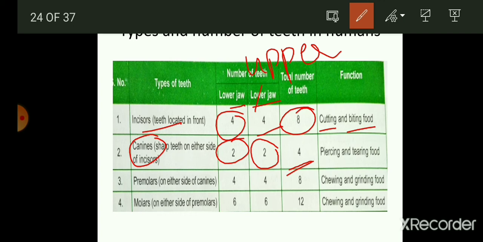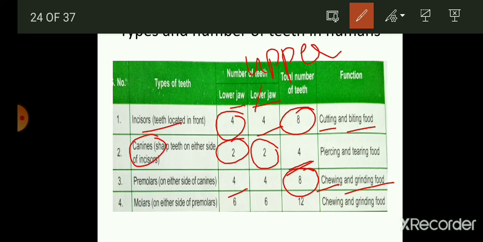Thereafter we have premolars. We have 4 premolars in the upper and 4 in the lower jaw, so in total 8 premolar teeth, and these help in chewing and grinding of the food particles.